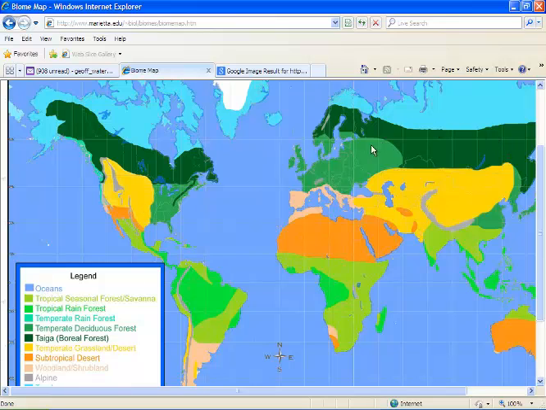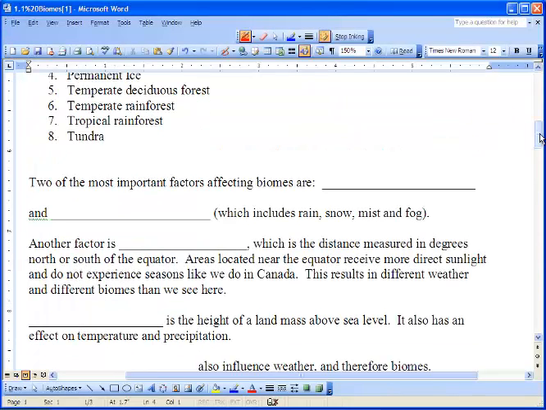If you look over here at Russia, not only is there boreal forest there, but it's also in Canada. It has something to do with the abiotic factors. So we can classify these different biomes based on temperature, moisture, type of plants, and what kind of interactions they have together. Two of the most important factors affecting biomes are temperature and precipitation. And precipitation is just moisture, so it's rain, snow, mist, or fog. Another factor is latitude.